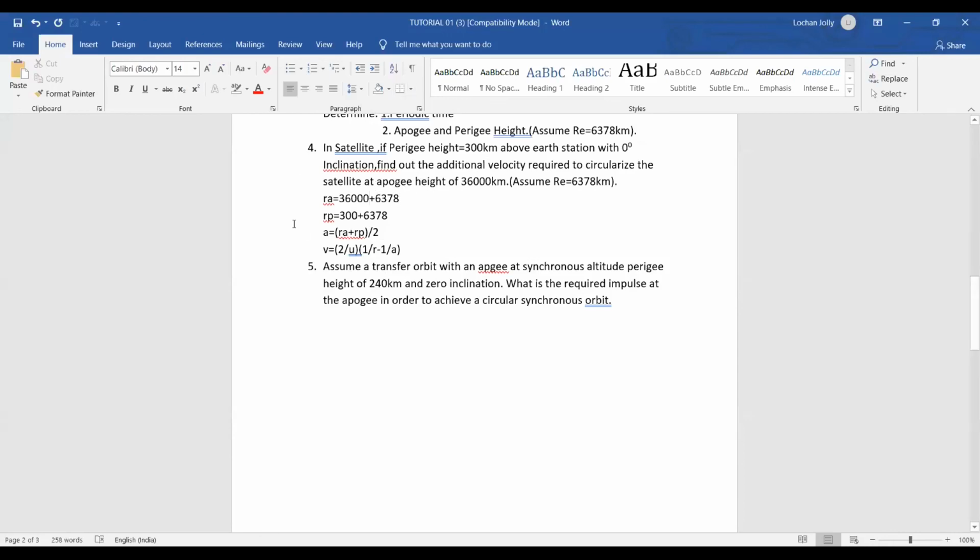Circularize means it is right now at a height of 36,000 kilometers, and if it becomes a circular orbit, what will be the velocity required? First let us find out the velocity at apogee. Apogee is the point where it is at 36,000 kilometers plus 6378.